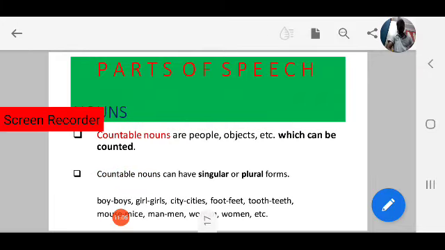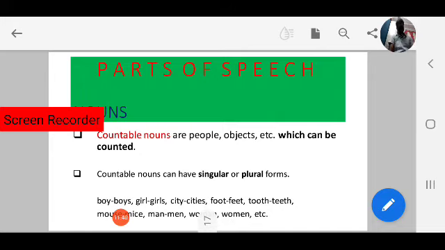So what is a countable noun? Countable nouns are people, objects, etc., which can be counted. Any common noun, people or objects, which can be counted comes under countable nouns. Countable nouns can be singular or plural. Again, two categories in countable nouns.